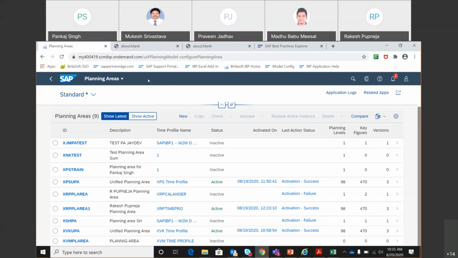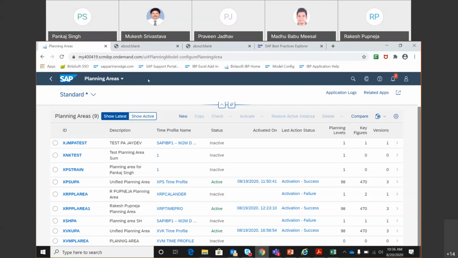Then we moved on to day three, and we learned that instead of creating all these foundation configuration objects from scratch, we can copy the standard sample planning area that has been delivered by SAP, which supports most of the time series based planning processes. So we copied the unified planning area on day three, and then we loaded the data that is also provided by SAP in the RDS. We saw how to go to RDS, how to download the files, and how to upload those files into the planning area.